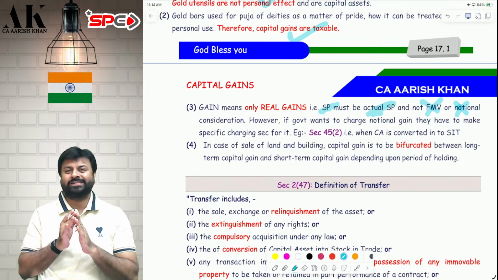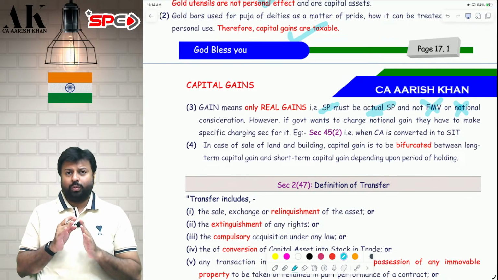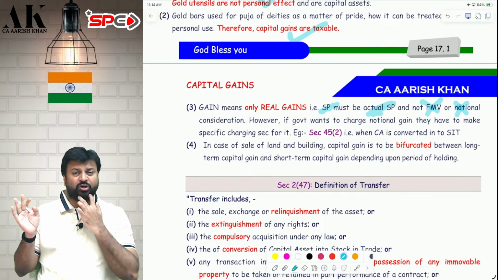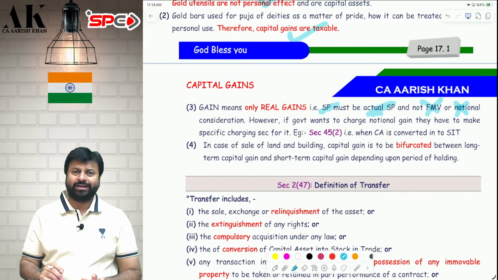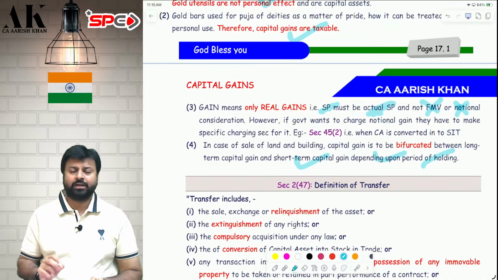For that purpose, you have to segregate the consideration between land and building separately. Once you segregate the building construction, the building sale consideration will be subject to short-term capital gains because it was constructed 1 year back, and the land capital gains will be subject to long-term capital gains because it was constructed long back. I hope it is clear to all of you.